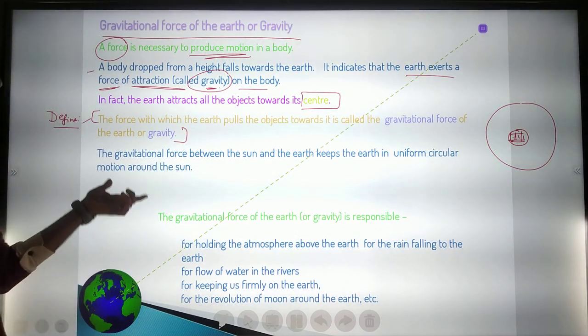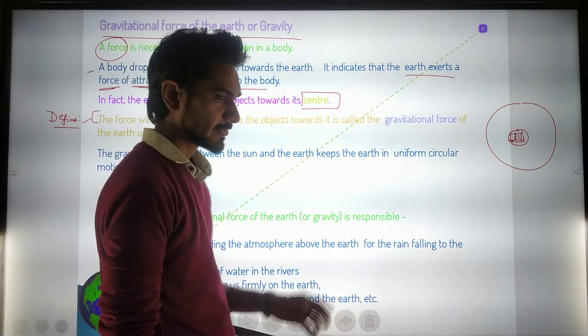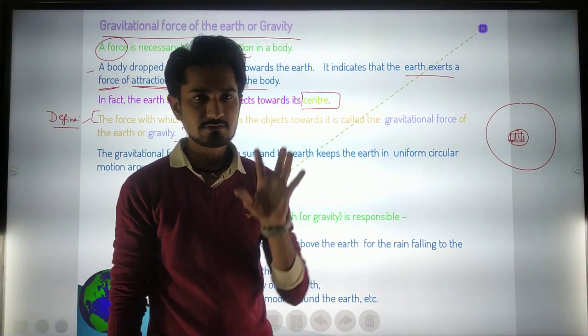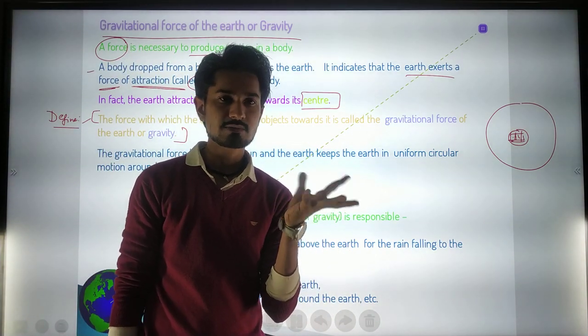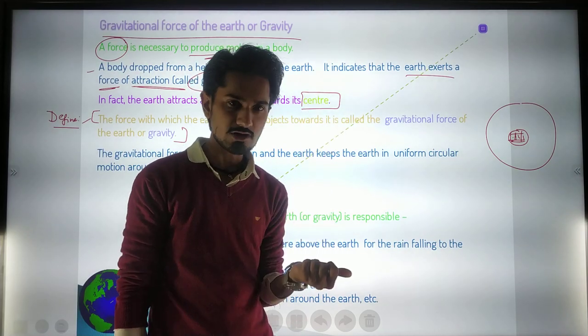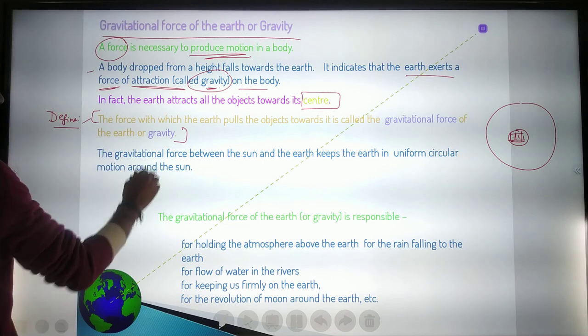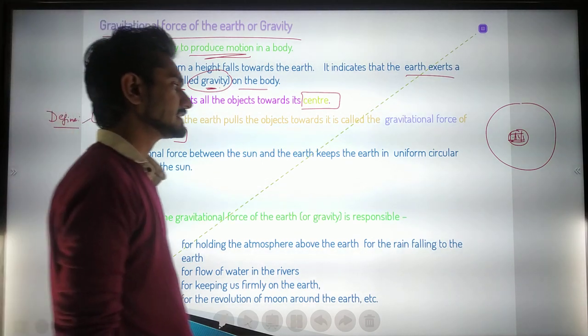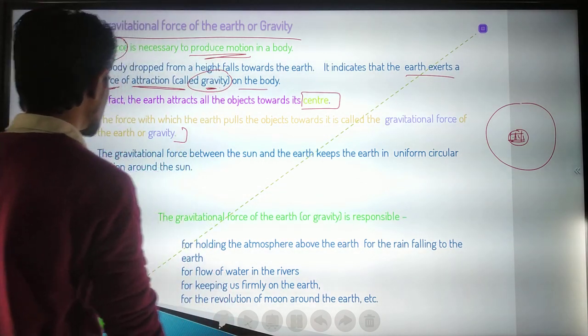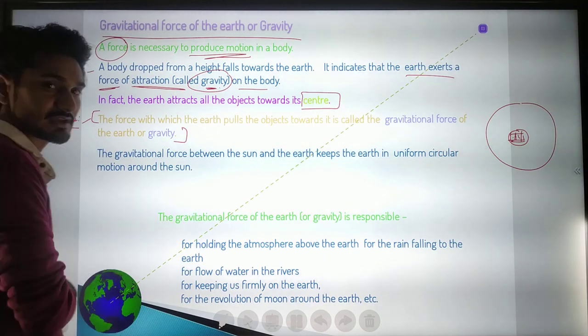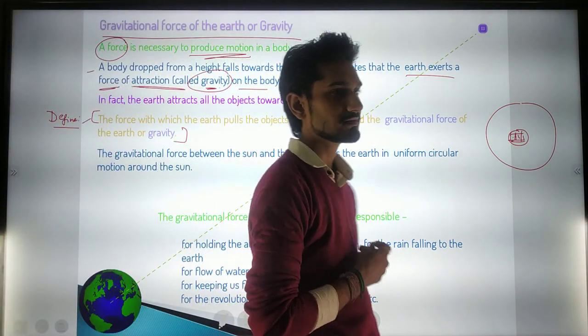The force with which the earth pulls, whatever force is experienced by an object due to the earth, is known as gravity. Simple. The gravitational force between the sun and the earth keeps the earth in uniform circular motion around the sun.